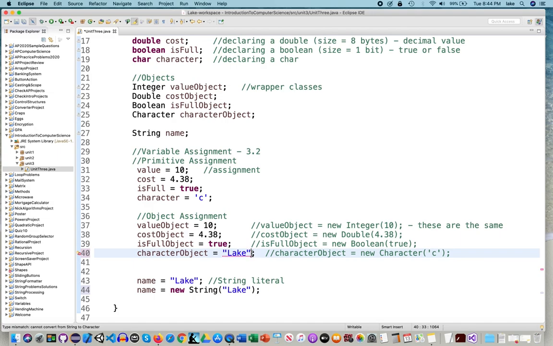I'm doing something that is not right here. You might get a mistake. You might not. So if I put my cursor over the mistake, it's going to try to tell me that something is wrong here. Mismatch. Cannot convert from Boolean to character. Mismatch. So we don't want to do that. We don't want mixed types.